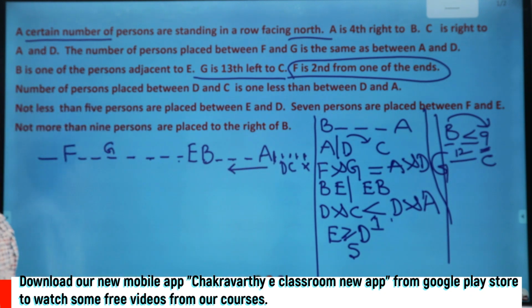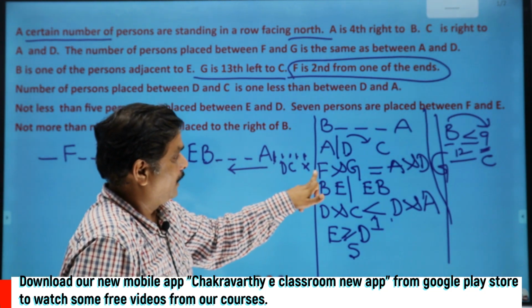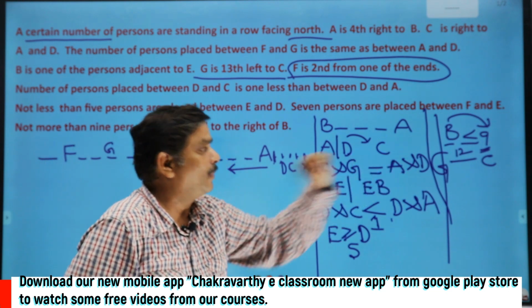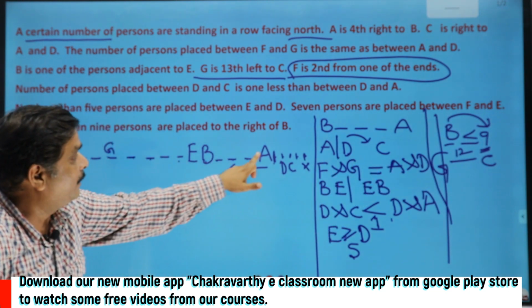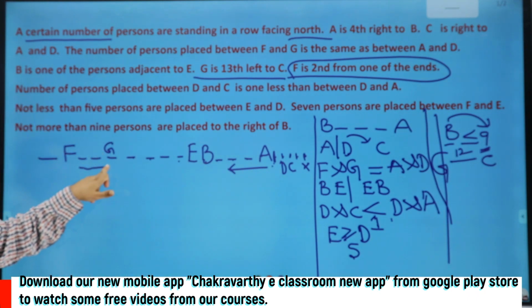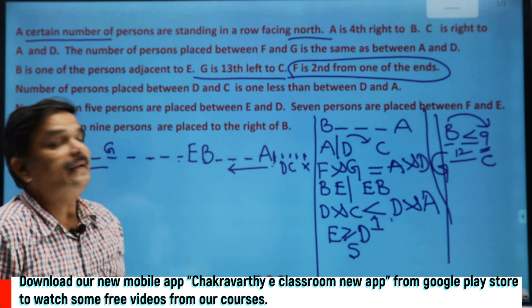Yes, that is 13th. But the other condition is that the number of persons between F and G should be equal to the number of persons between A and D. Now here between A and D 1 person, but between F and G 2 persons are there. So for that reason I cannot keep D here.